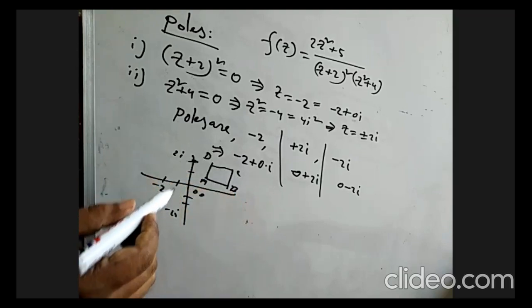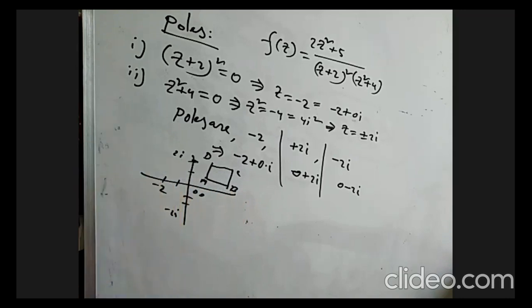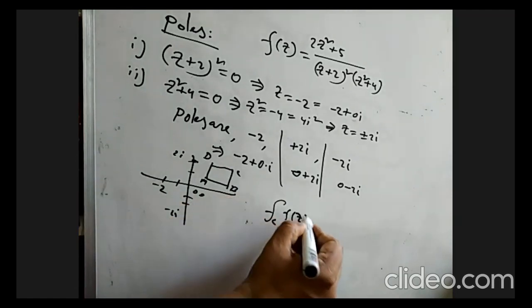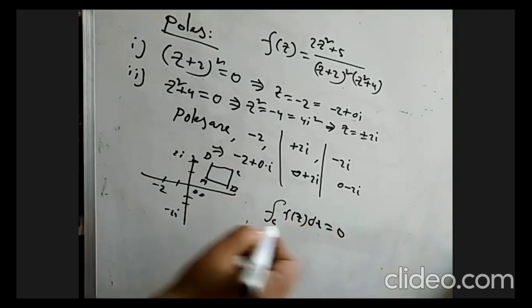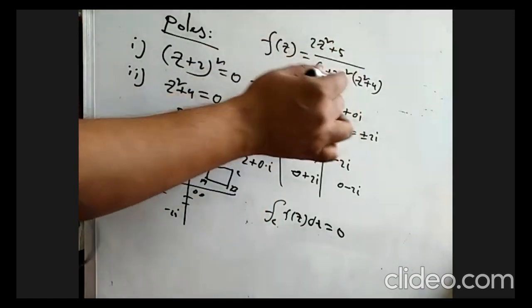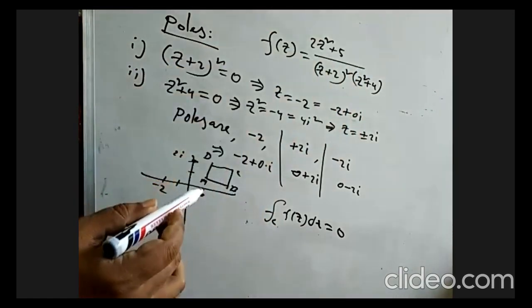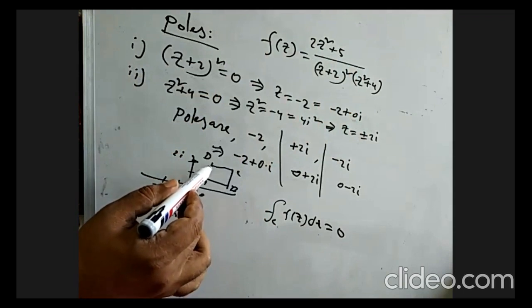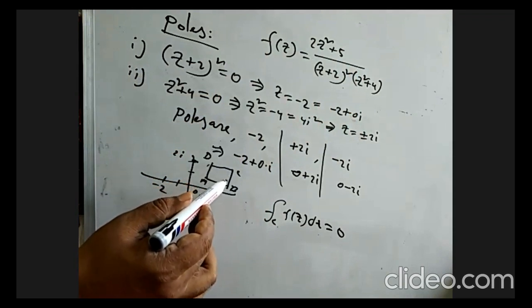This is why we can easily apply Cauchy's integral theorem, and for this we can find that the integral of f of z dz equals to 0. That means this f of z is the given function, because this whole given circle is given using the four vertices, and all vertices are also given for us.